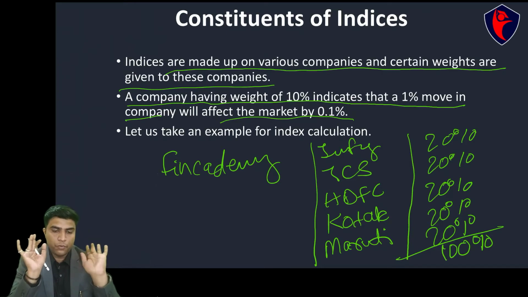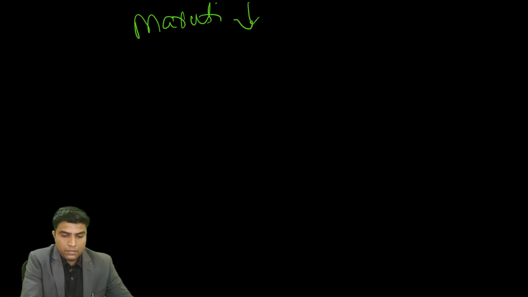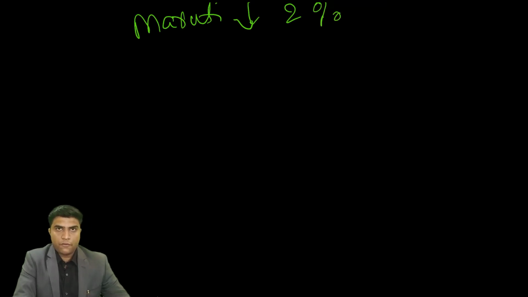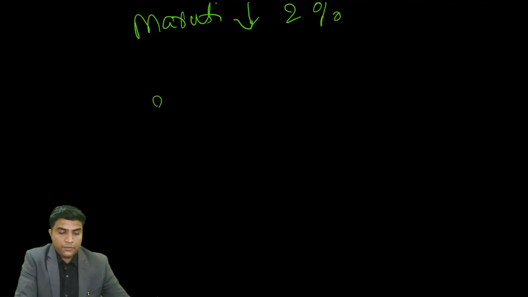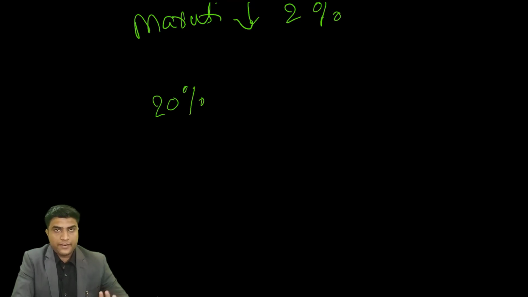Now how is this going to move? Let's take an example. Suppose Maruti falls by 2%. How is it going to affect my index? Easy, try to understand this. Maruti is 20% of my total index, and it falls by 2%.